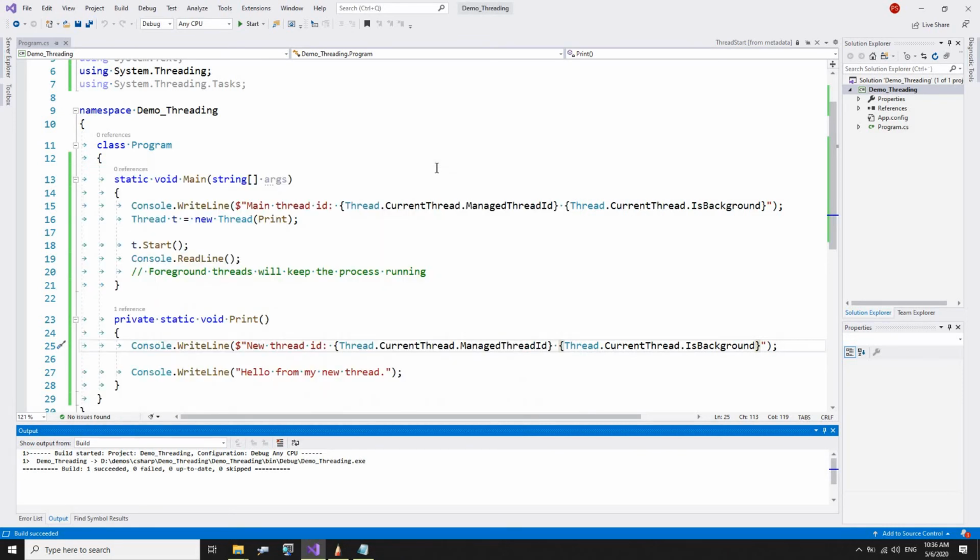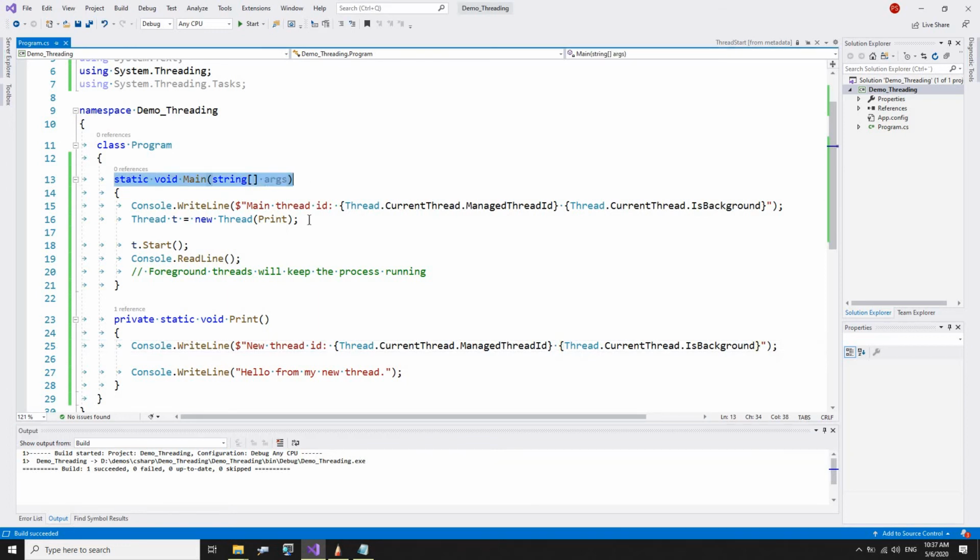That means the thread which we get by default from the system, from Windows, like our main thread, is always a foreground thread. And when we create a thread using the Thread class, by default our thread is a foreground thread, it's not a background thread. That means it will keep the process running, and we can demo it.